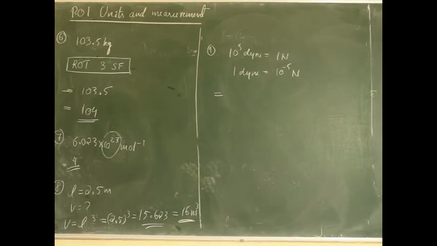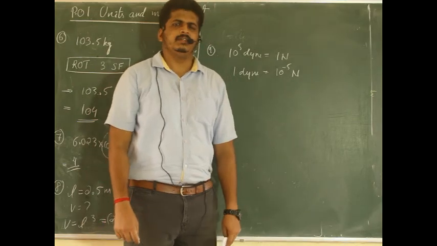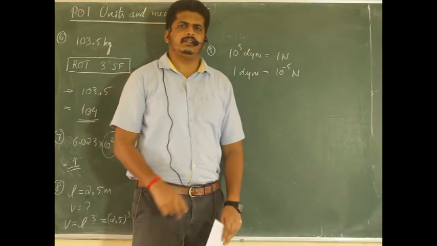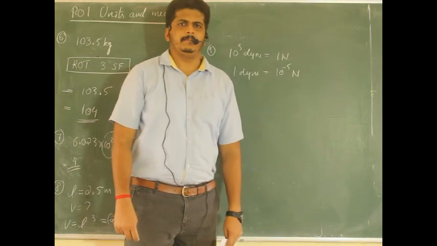So the significant figures always remain the same. There is no change. That is why if in CGS system it has 4 significant figures, then in SI system when it's converted, it doesn't change because it is a constant.